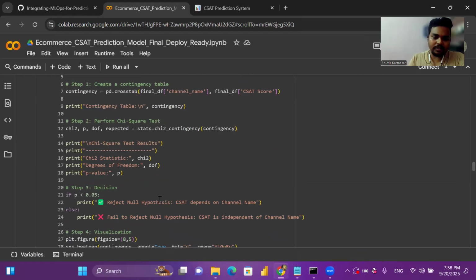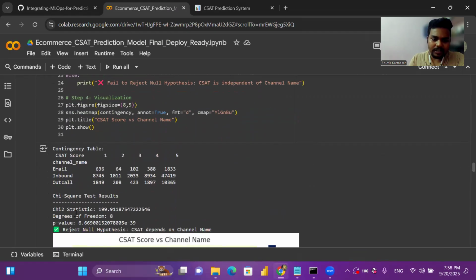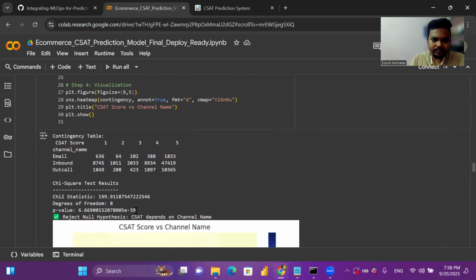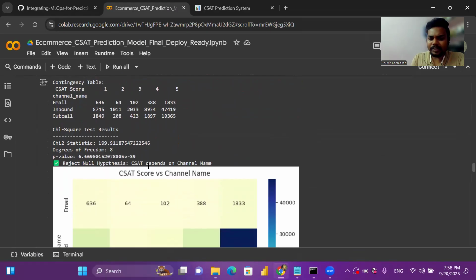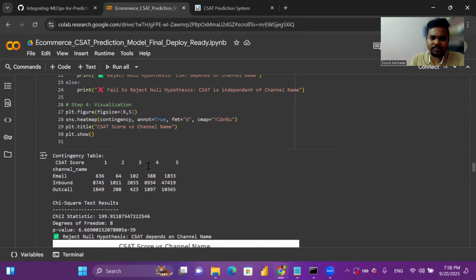After doing it, this is the test result. I got a chi-square statistic of around 200, and the p-value is less than 0.05, so we have to reject the null hypothesis. It means CSAT depends on the channel name.